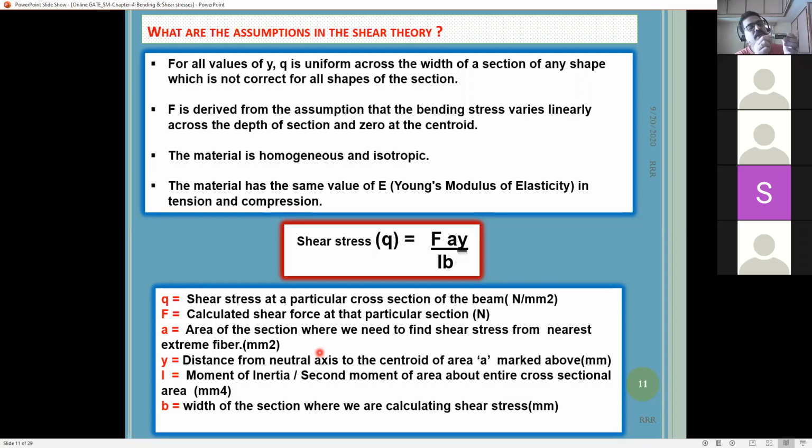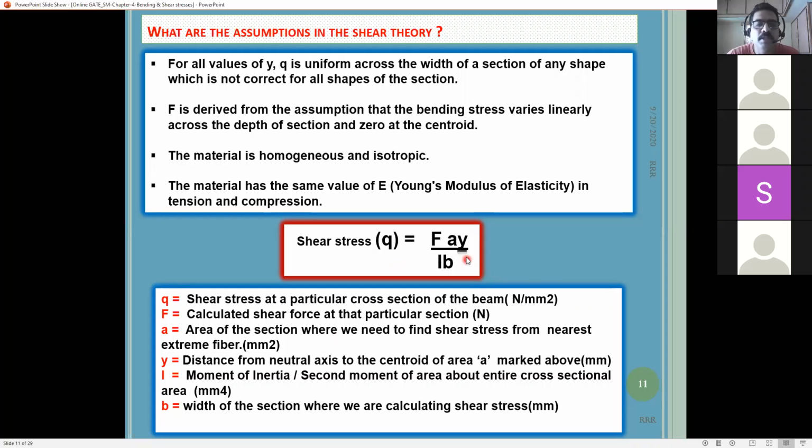Suppose you are finding the shear stress at the neutral axis, the middle of the cross section. Then the area of the section is the portion from where you are finding the shear stress to the nearest extreme fiber, that means either upper or bottom. Since it is the center, both sides are equal, so you can take either top or bottom. Both are the same. That portion we call the area of the section. Suppose you take a point between the middle and somewhere in the top part, then the area of the section will be from where you are taking the stress to the nearest fiber, which is the top fiber. This small area we call the area of the section.